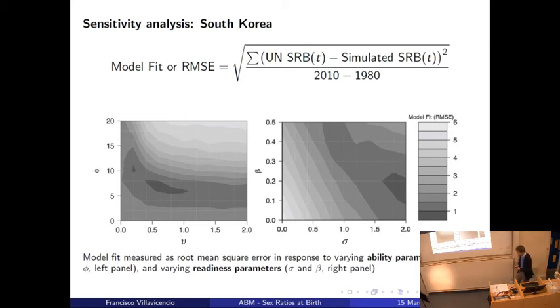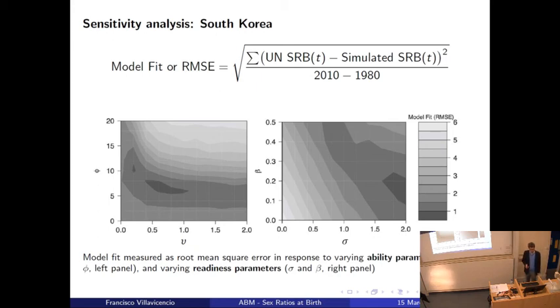So these plots can show us which values of the parameters offer a best fit and how sensitive is the model to changing one of these parameters and getting far away from these black areas that offer the best fit.